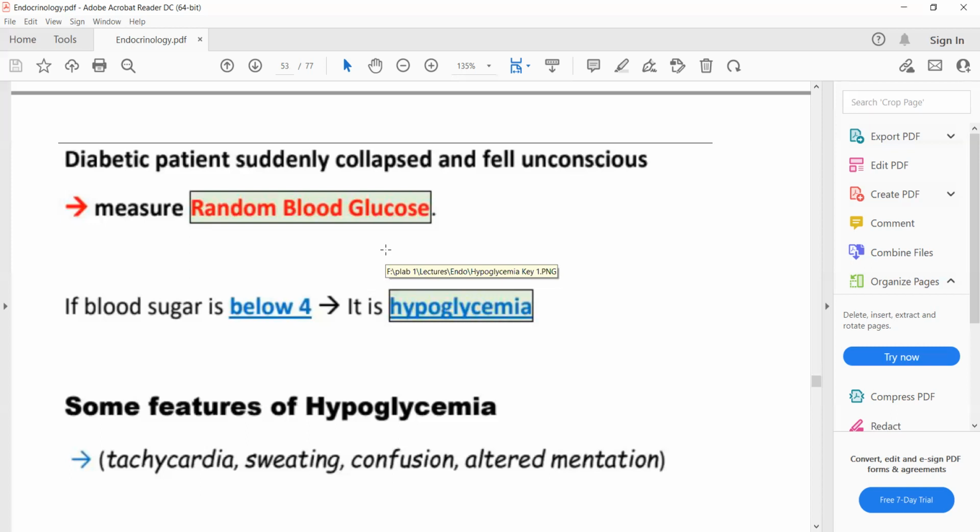The most common cause of hypoglycemia is alcoholism, and the second most common is treated diabetes. How can alcoholism cause hypoglycemia? Remember that alcohol leads to glycogen depletion in the liver, and it also impairs gluconeogenesis that occurs in the liver.